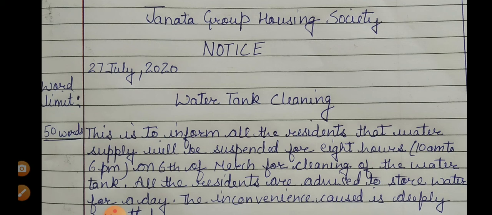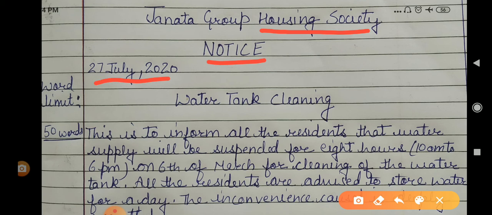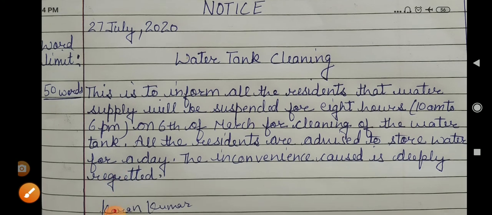Then you have to mention the date. First of all the name of the organization, then notice. The third step is writing the date. Then you have to give a title or heading to your notice. A proper heading should be given so that it is clear to the readers what they are going to read. Then you can start like this.